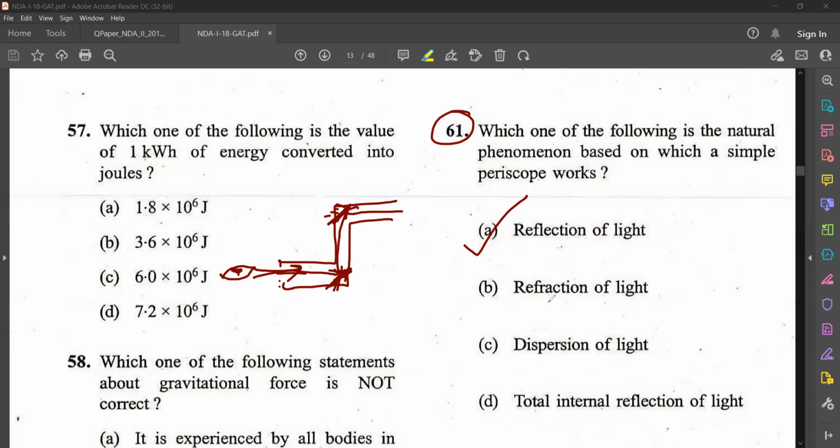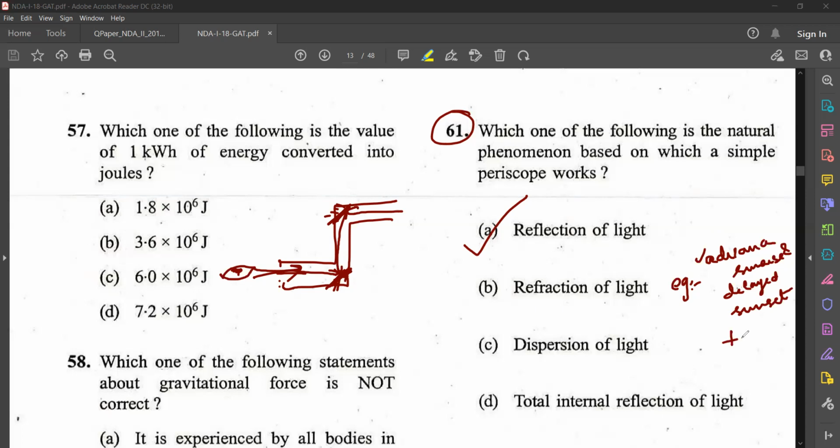What can you say as some example for refraction? A real life example. Advanced sunrise and delayed sunset is an example for refraction of light.